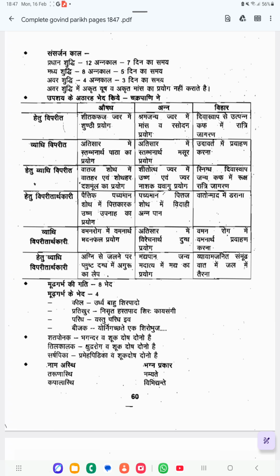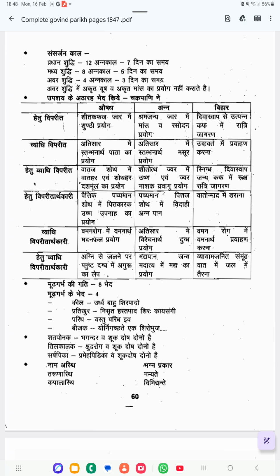Upashaya and Anupashaya are divided as follows. Hetu Viparita, opposite to the cause of the disorder. In Aushadha what will come, in Anna what will come, in Vihara what examples are given. In the same way, Vyadhi Viparita, opposite to the disease. They have given the explanation with examples for Aushadha, Anna and Vihara opposite to the disease.